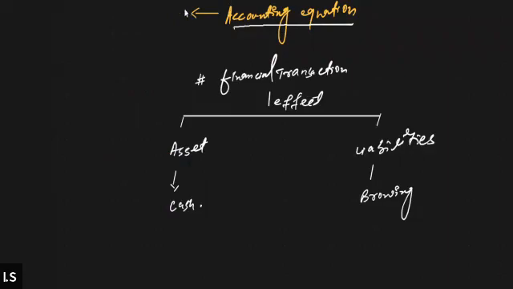We can say that accounting equation is a mathematical equation which helps us to understand the effect of any financial transaction, any business transaction, upon the asset and liability.